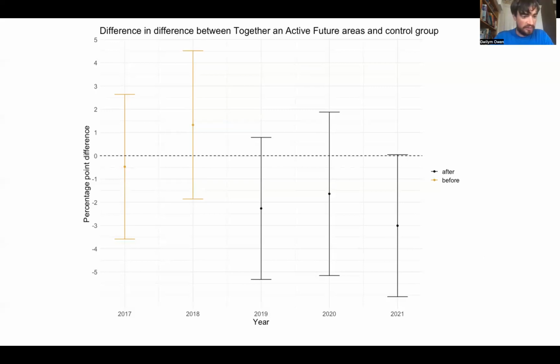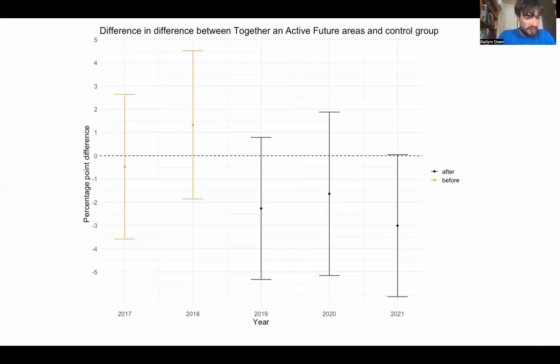So the results of this analysis are what's displayed on the graph. The first two data points are before the start of the intervention, before the start of the TaAF project, while the final three are after it has started. And we can see that the differences for the three data points after the TaAF intervention are all negative. Negative is a good thing because we're measuring physical inactivity here, not physical activity. That's an important thing to say. So declining physical inactivity is good. And this allows us to conclude that the TaAF areas have done better.